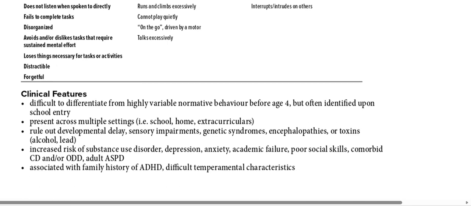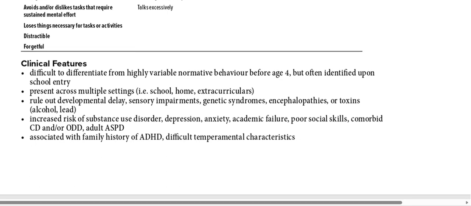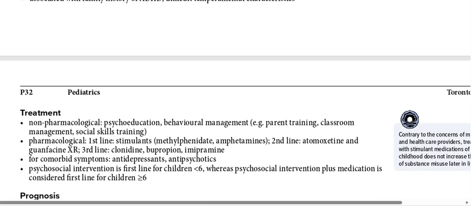Then the clinical features are the same as written above. Okay, present across multiple settings, very important. Symptoms should be there in at least two settings: school, home, extracurricular. Rule out developmental delays, sensory impairment, genetic syndrome, encephalopathies or toxins. There is an increased risk of substance use disorder. That's all the clinical features, and family history is also very important to ask.